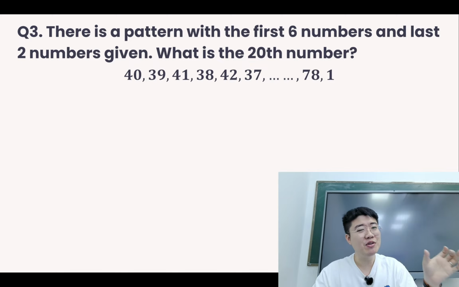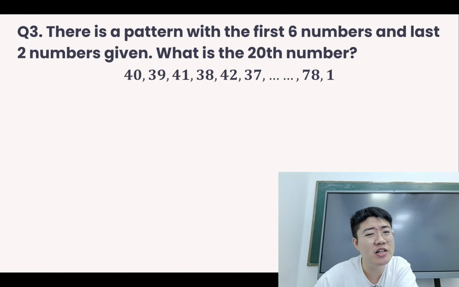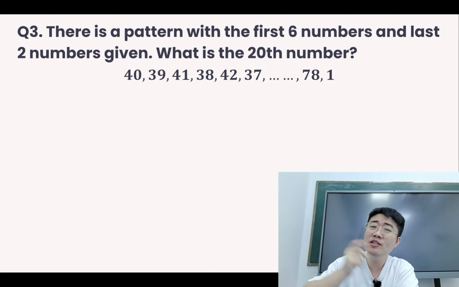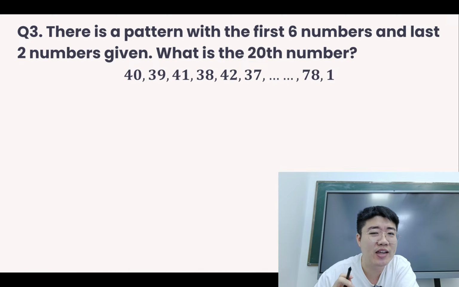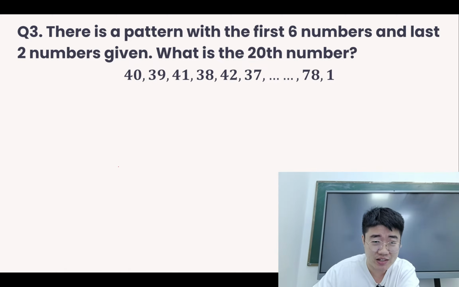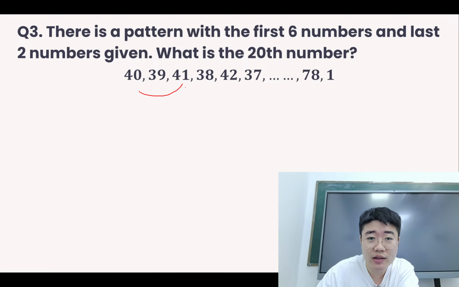Now you see that the numbers 40, 39, 41, 38, 42, 37, it keeps on changing. Sometimes it becomes bigger, sometimes it becomes smaller. So whenever this is the case, it will indicate that this might not be just one pattern. So we might see the mixture of 2 patterns here. So what we can do is you look at the numbers. And you'll notice that some of them are increasing. You see, we got 40, 41, then 41, 42.